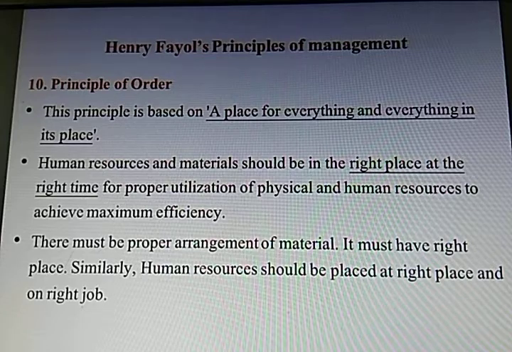So each and every material, whatever you are going to use for production, the human resources, the employees, the staff, the skilled persons, should be placed at the right time in the right place. I have underlined the statement: a place for everything and everything in its place.